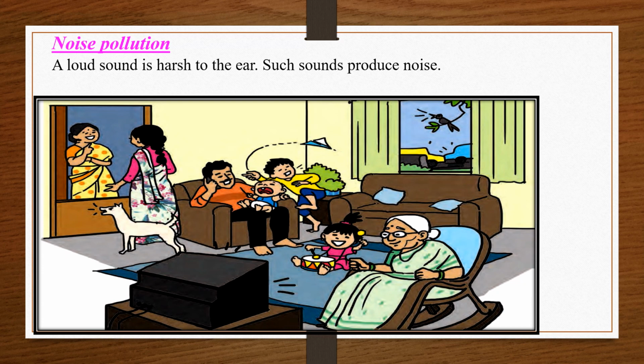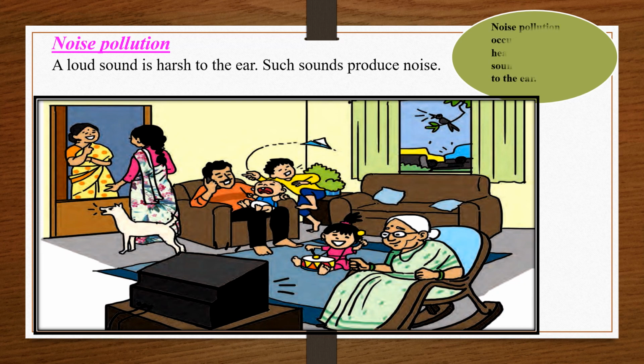If you watch television at a very loud volume, that also creates problems for the people around you, because that loud sound is also harsh to our ears. Okay, so there are various things and objects which produce a large sound which is harsh to the ears, and that is called noise.